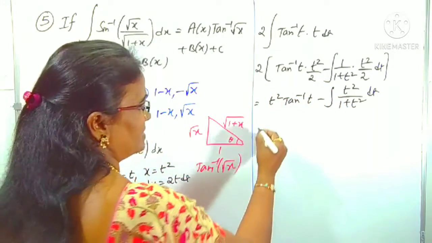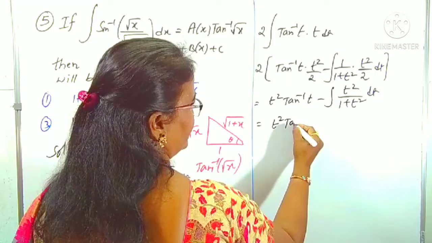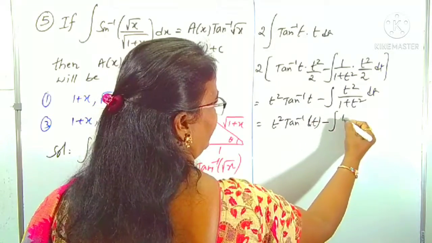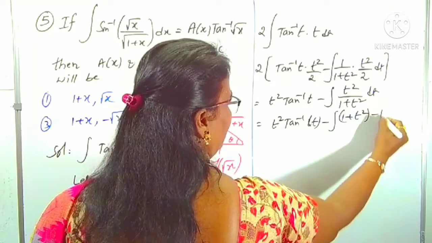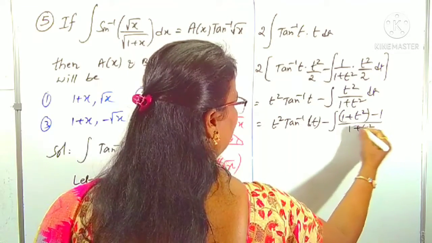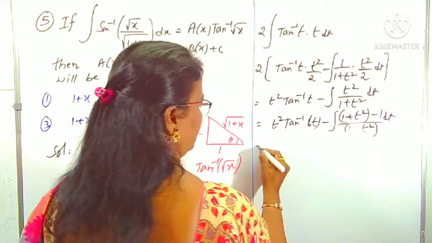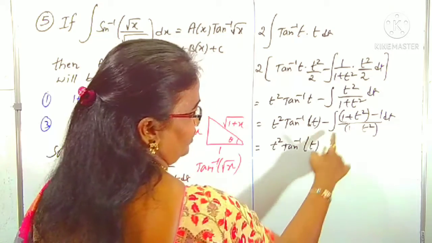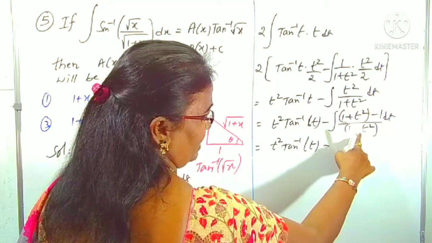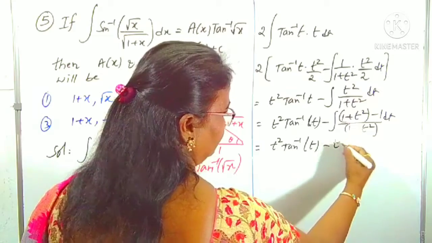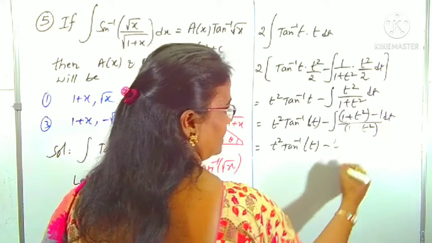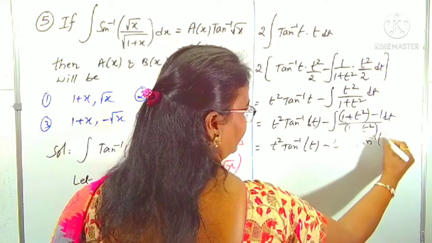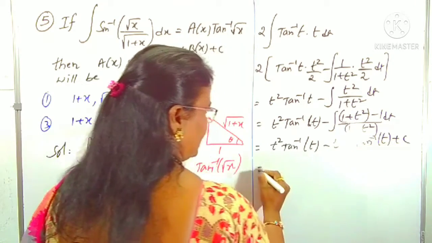That means it becomes t square of tan inverse t as it is, minus of 1 plus t square minus 1 by 1 plus t square, to reduce into a known integral function. Right. t square of tan inverse t with minus, 1 plus t square by 1 plus t square is 1. Integral of 1 with respect to t is t. Minus or minus plus 1 by 1 plus t square is how much? Tan inverse t. Plus c constant as it is, right.